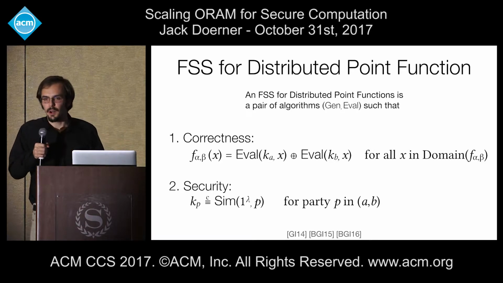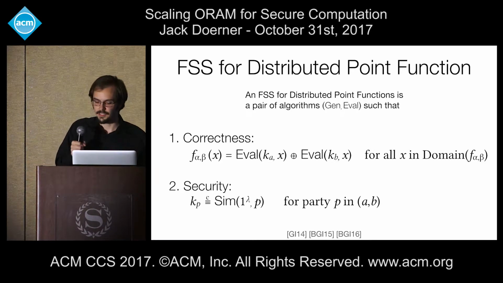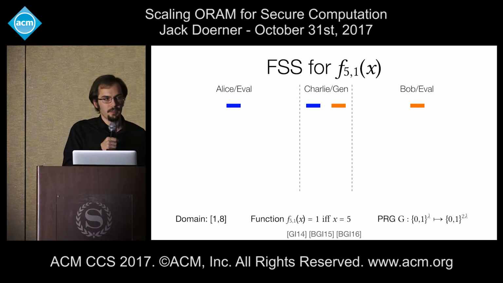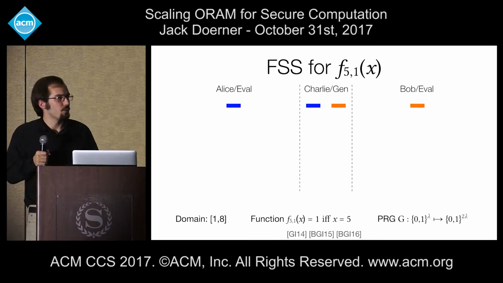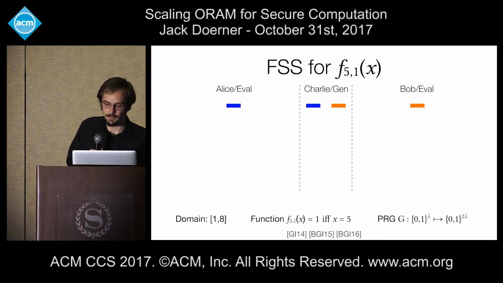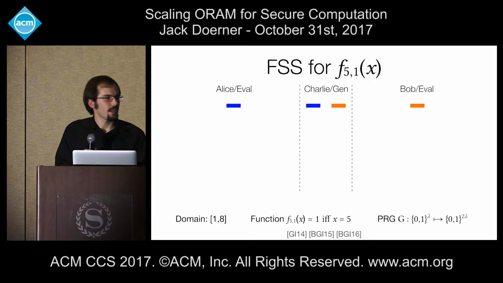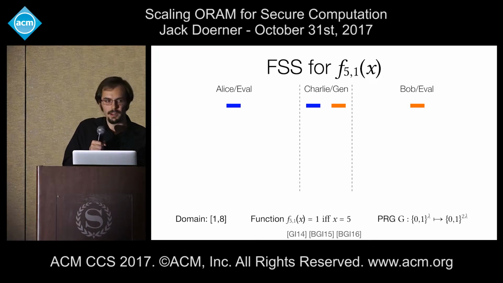So, it's going to be important that you all understand how function secret sharing can be instantiated. And in order to do that, we're going to focus on a specific case. We're going to focus on the case of a point function with a domain from 1 to 8 that's 0 at all points in that domain, except at x equals 5, where it's going to have a magnitude of 1. And for clarity, I'm going to illustrate the evaluator algorithms and the generator algorithm simultaneously. But bear in mind that these may be run asynchronously in the wild.